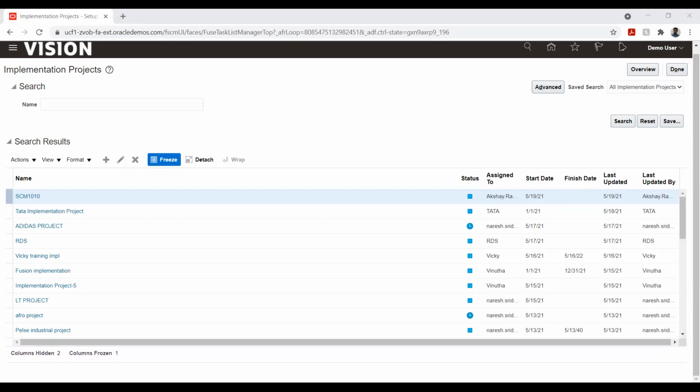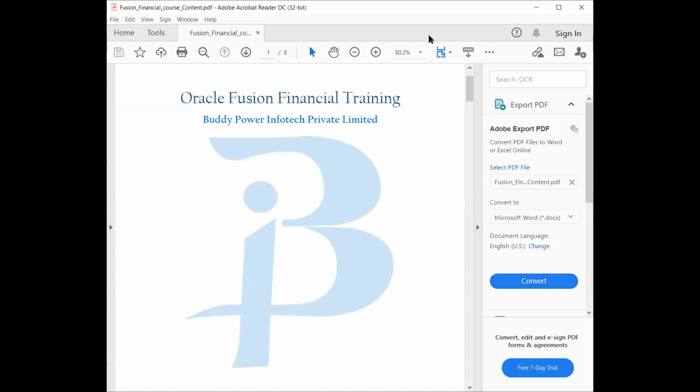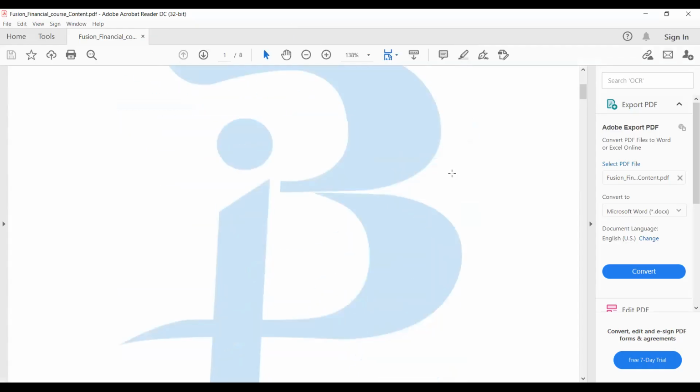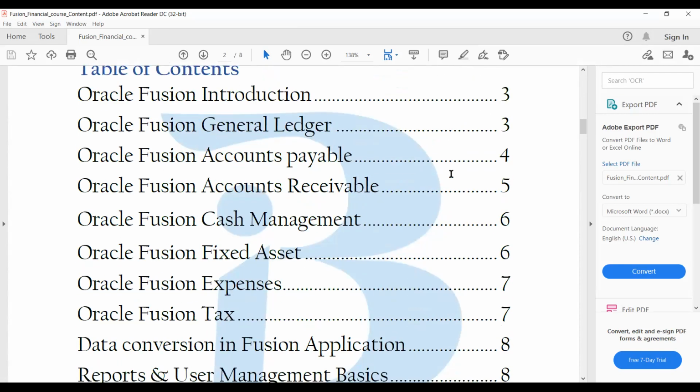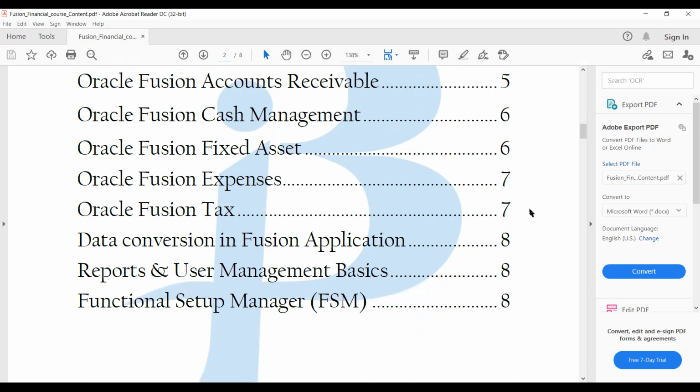We will see what will be covered in this particular course. We will start with general ledger, and we will see AP, AR, cash management, fixed asset. We will also see the expense and taxation part of it, and the data migration, how we will use the conversion, and the automation that we have in the Fusion application. Then we will see a few reportings and other things.